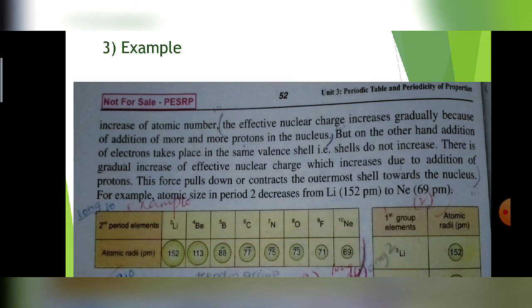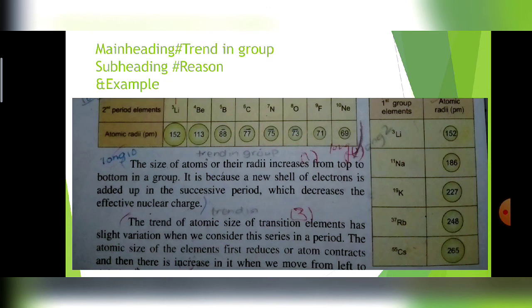Next we will discuss the trend of atomic radius in groups. As we move from top to bottom in a group, the atomic number increases, the number of electrons increases, and the force of attraction also increases.